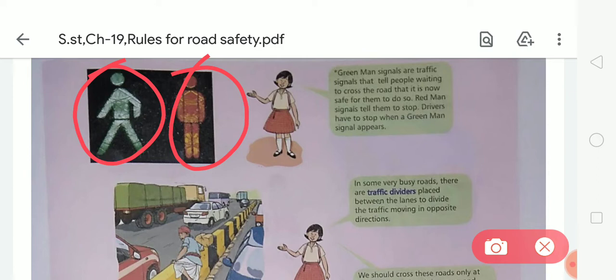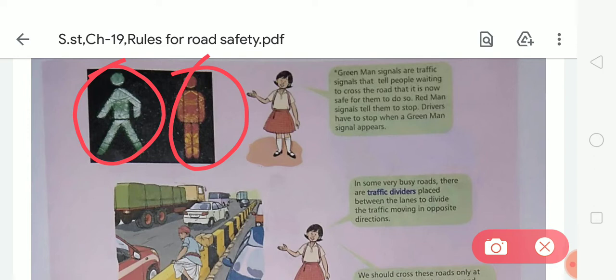And first, the next important thing is that drivers have to stop when a green man signal appears. Students, drivers also have to stop when a green man signal appears, because this indicates that people can cross the road at that time, so drivers need to wait and stop when these signals appear.